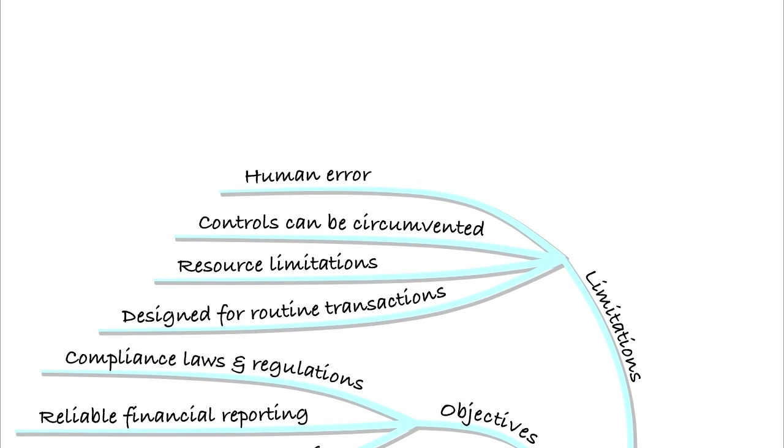Lastly, remember, we're reliant on the people who are running the system. They will make errors just like everyone else does. So if there are human errors, that may well feed in and mean that sometimes the controls just do not work. So do be aware that those limitations exist, that the control system is not the be-all and end-all. Of course we should have one in place, but we need to understand that it may and could go wrong.